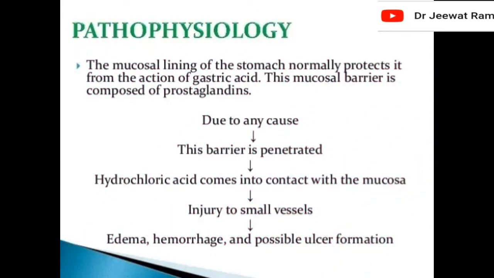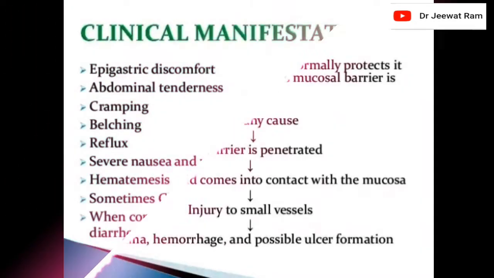Pathophysiology. The mucosal lining of the stomach normally protects it from the action of gastric acid. This mucosal barrier is composed of prostaglandins. Due to any cause, this barrier is penetrated. Hydrochloric acid comes into contact with the mucosa, causing injury to the small vessels, edema, hemorrhage, and possible ulcer formation.